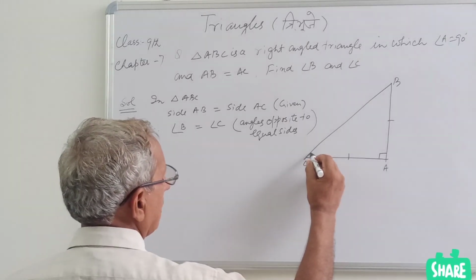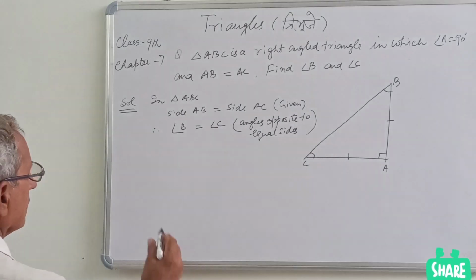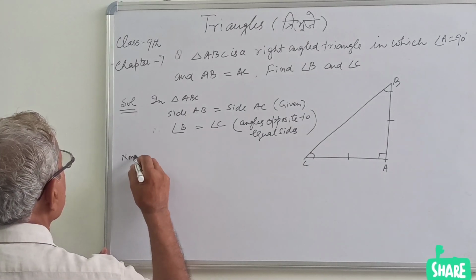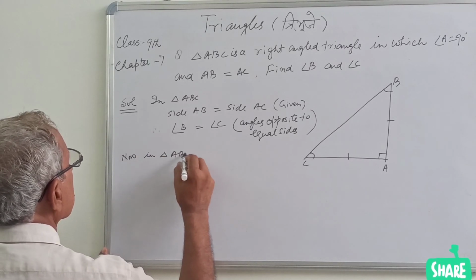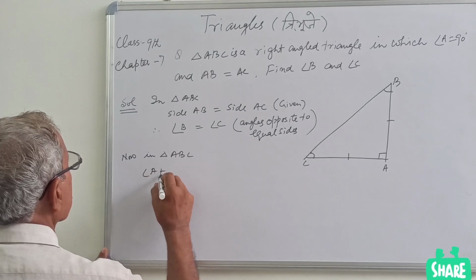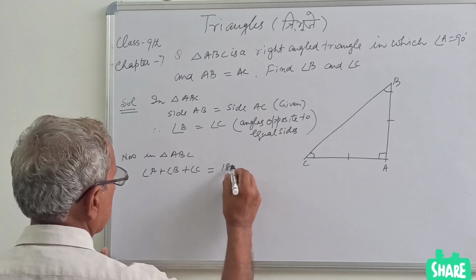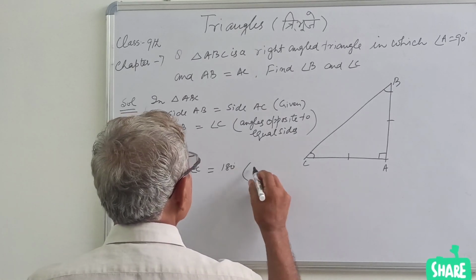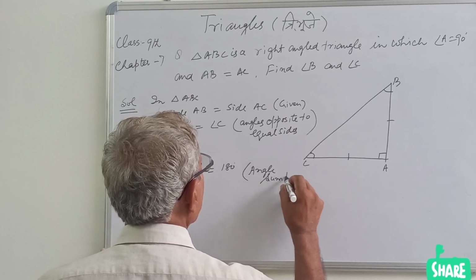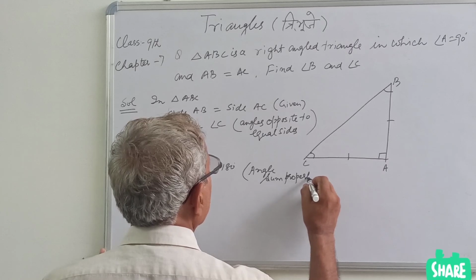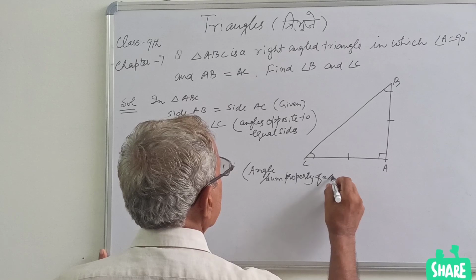This angle, they are equal. Now in triangle ABC, angle A plus angle B plus angle C equal to 180 degree. So this is the angle sum property of a triangle.